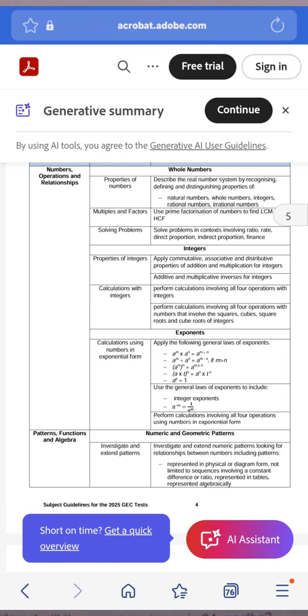They're going to be assessing whole numbers. That means the properties of numbers. You guys need to know the whole entire number system, and you must be able to distinguish the properties for natural numbers, whole numbers, integers, rational numbers, and irrational numbers. I'm hoping all of you can distinguish what a natural number is. Natural numbers are numbers that start at 1 and increase by 1 all the way to infinity. 1, 2, 3, 4, 5. They go up by 1.